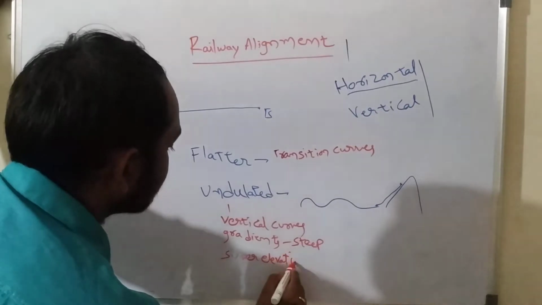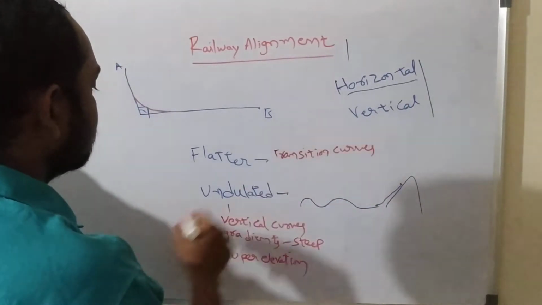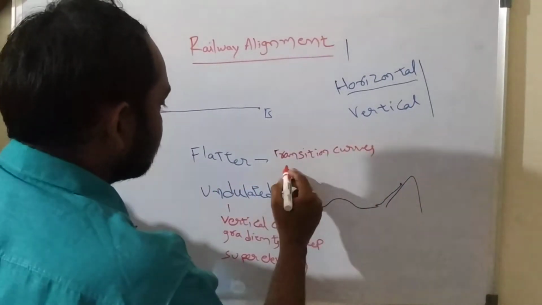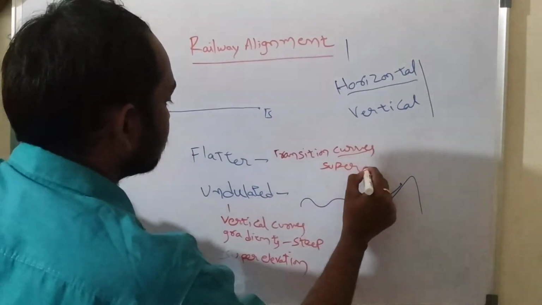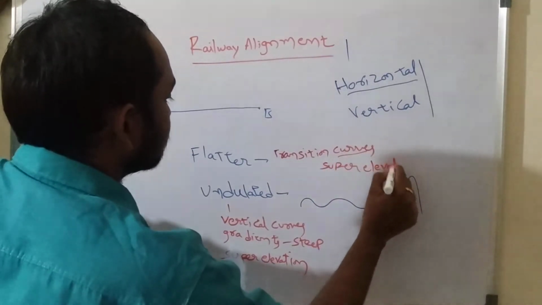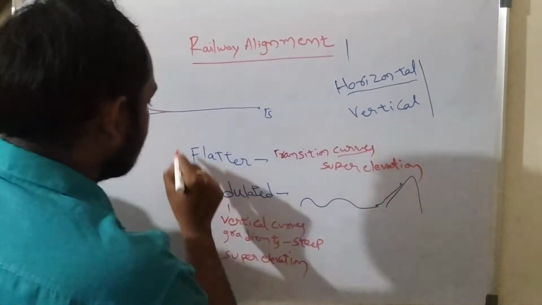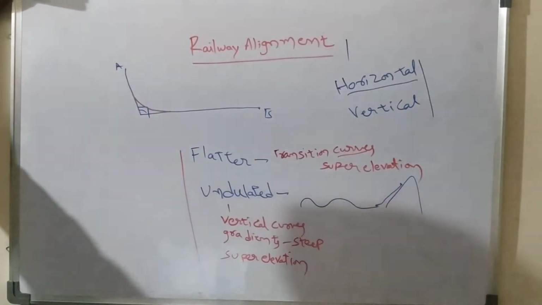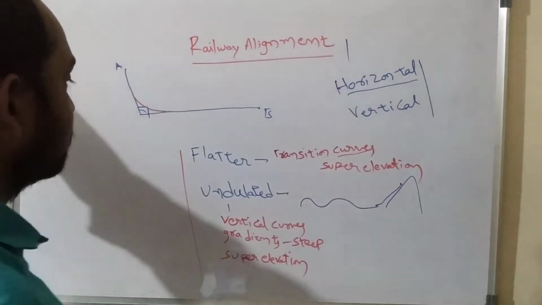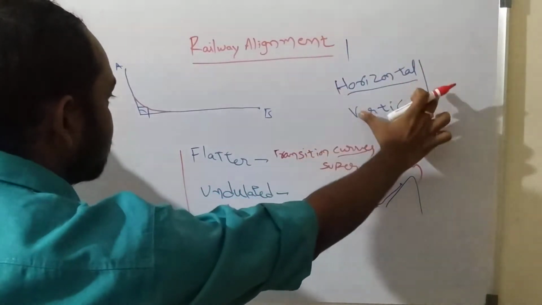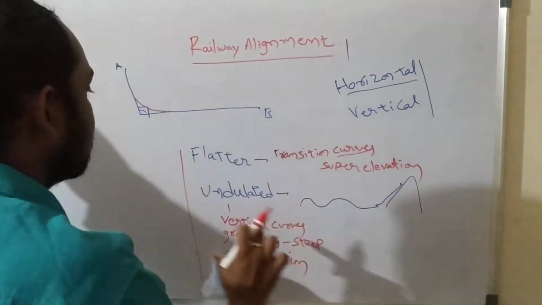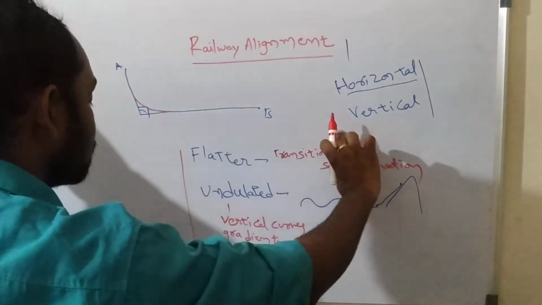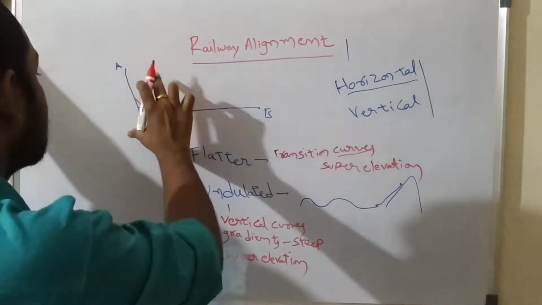So in the case of horizontal curves also, transition curves will be there. In the case of curves, super elevation needs to be provided. Okay, so these are all the various aspects within horizontal alignment and vertical alignment. Understand? In case of horizontal alignment, the ground should be flat, and transition curves and super elevation only need to be provided whenever we need to change the direction.